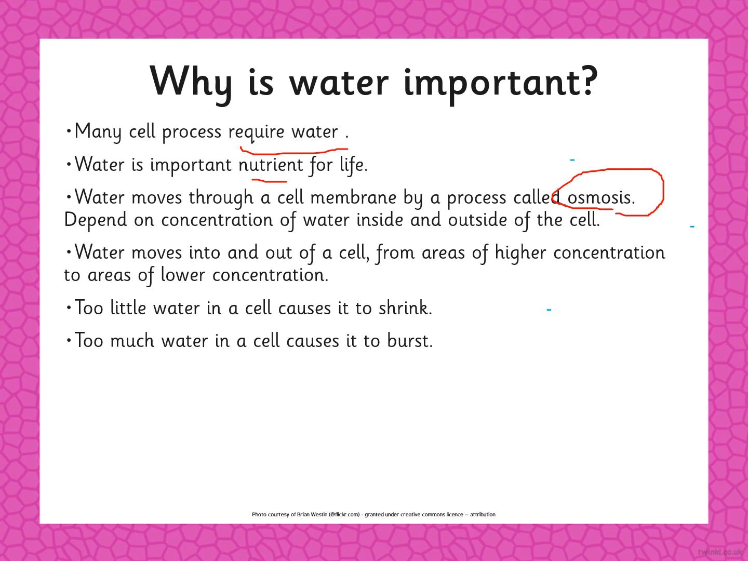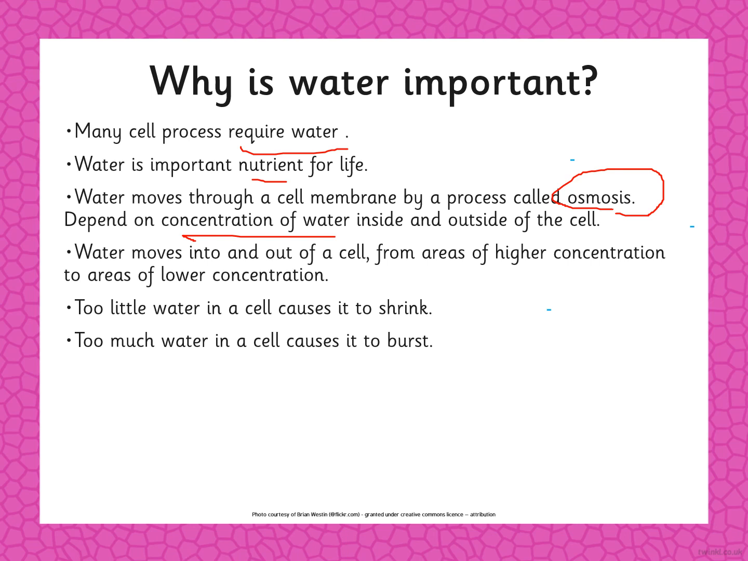Water moves through a cell membrane by a process called osmosis, depending on the concentration of water inside and outside the cell. Water moves into and out of the cell from areas of high concentration to low concentration. So osmosis is the movement of water in and out of the cell from an area of high concentration to low concentration.